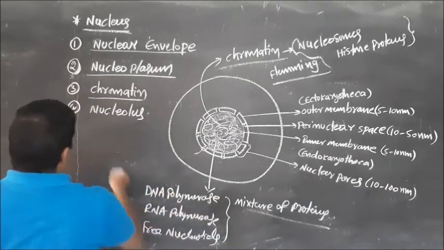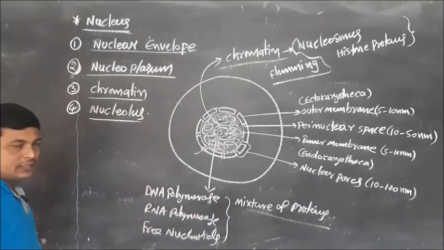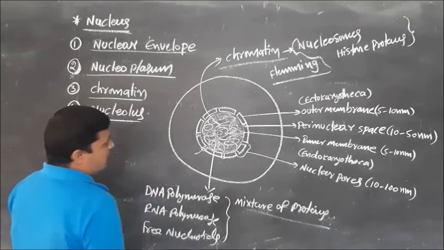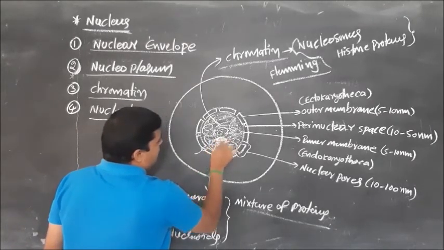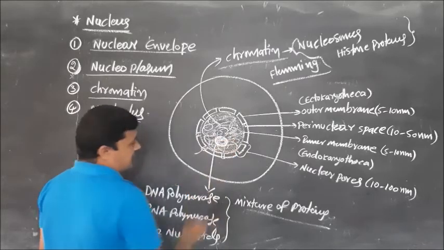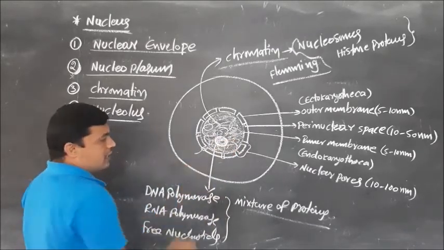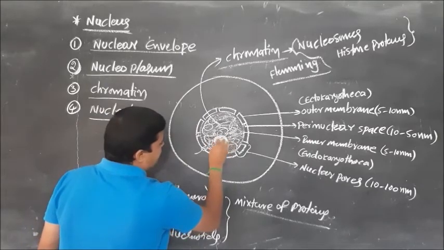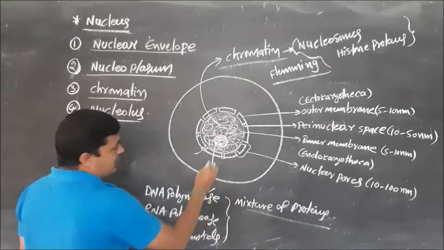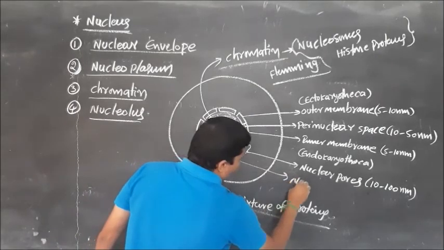So next one, nucleolus. Nucleolus means without a membrane. Without a membrane means a non-membranous structure. Inside the nucleus, a non-membranous and dark structure is considered the nucleolus.